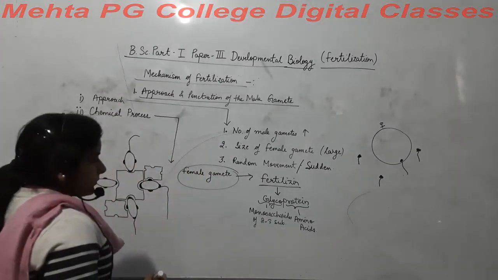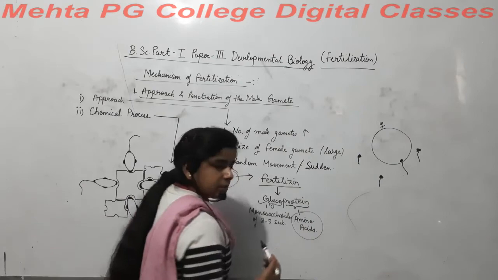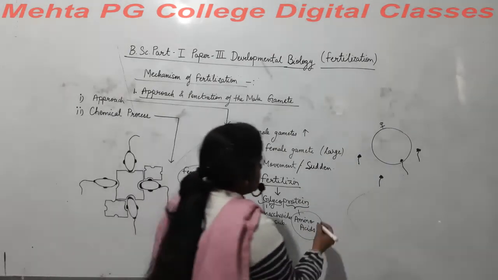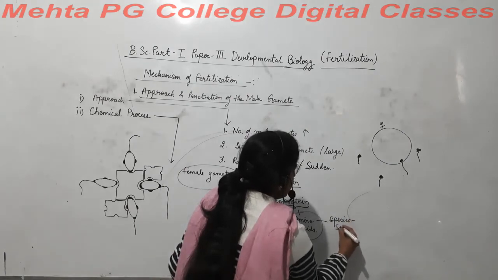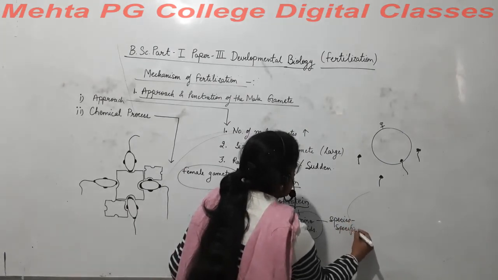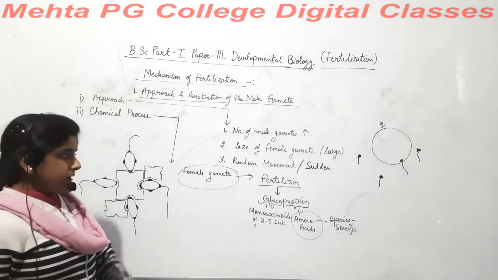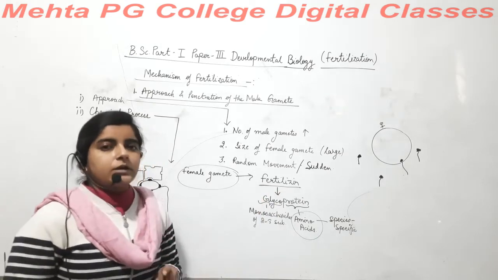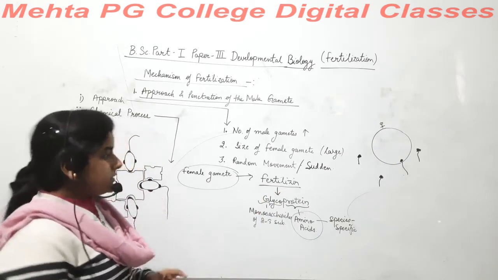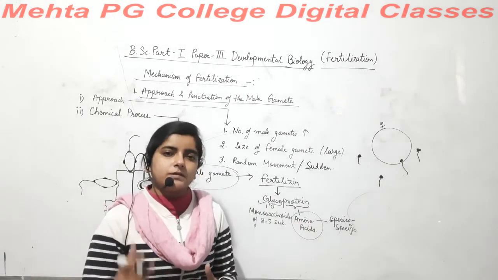Due to these different kinds of amino acids, there is a species-specific nature. The female gamete's outer surface has fertilizin, and every species has different amino acids arranged on its outer surface.